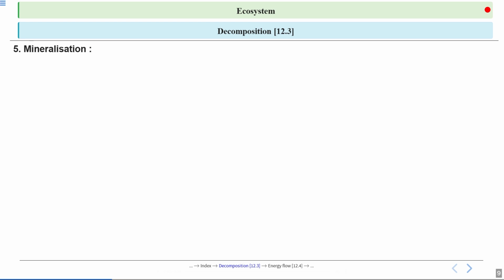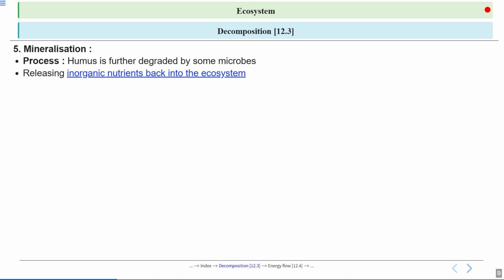Next step is mineralization. So let's see what is happening in mineralization. Humus is further degraded by microbes through a process called mineralization, where bacteria and fungi break down the complex organic matter of the humus, releasing inorganic nutrients like carbon dioxide and water. Now, what happens as the microbes break down humus even further? They release inorganic nutrients back into the ecosystem.